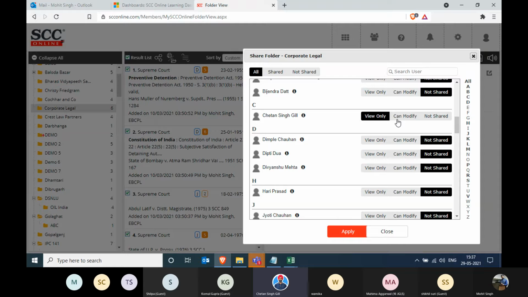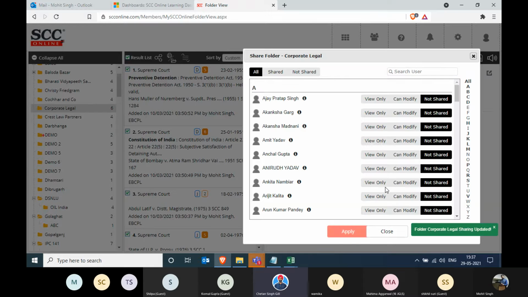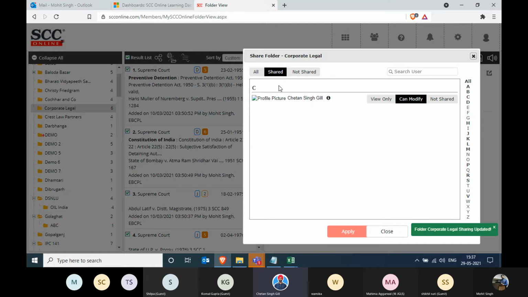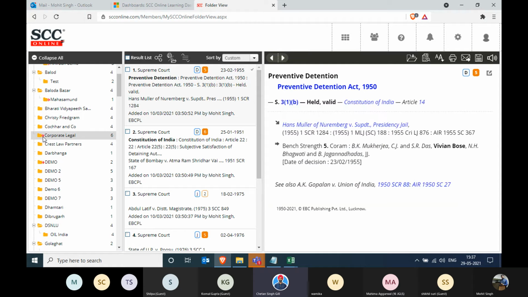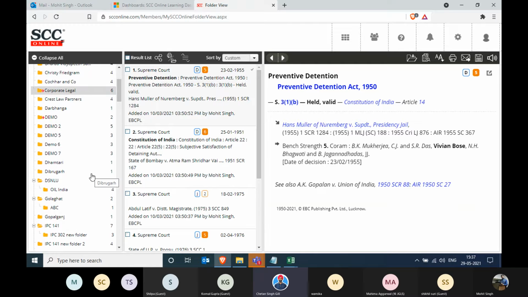That simply means, can I contribute to the folder and can I delete something from the folder, or am I there for viewing purposes only and cannot make any changes. So I say can modify or whatever rights you might want to give me, apply. And now if I cross this out, Mohit just close this one. And now there will be an outward pointing arrow. If someone shares anything with Mohit, there will be an inward pointing arrow showing that someone has shared this with you. I don't think I've shared anything with you right now, Mohit, or anyone has. So, not as of now. Yeah, so this is the sharing option which is there.